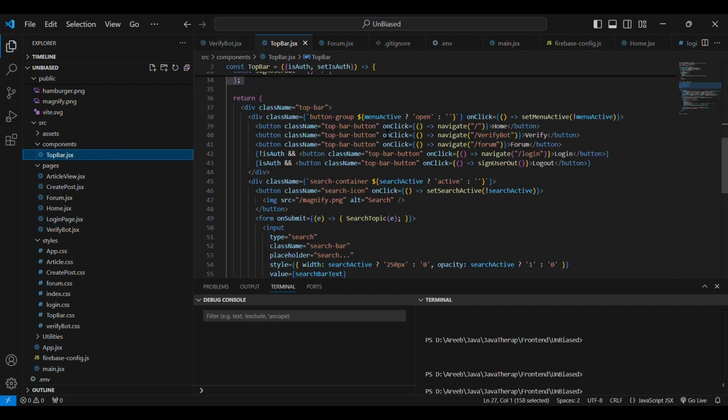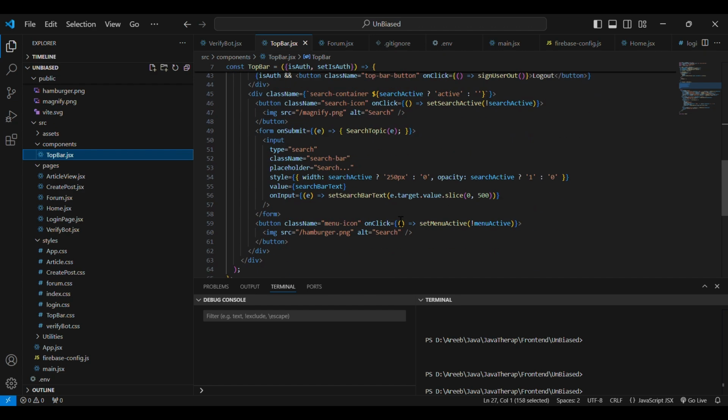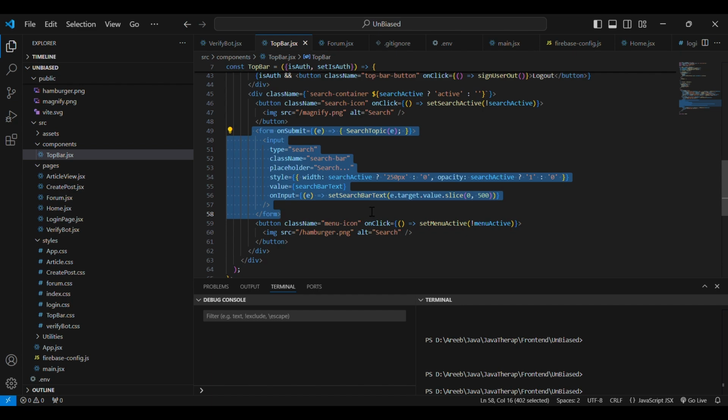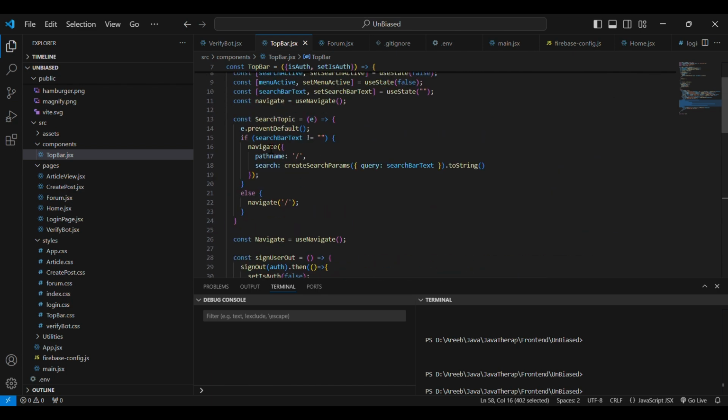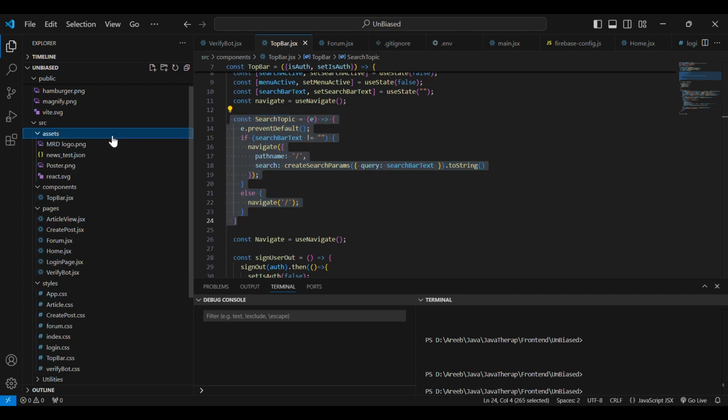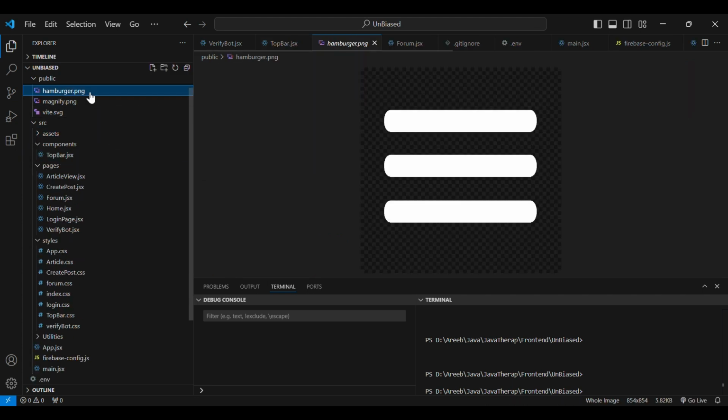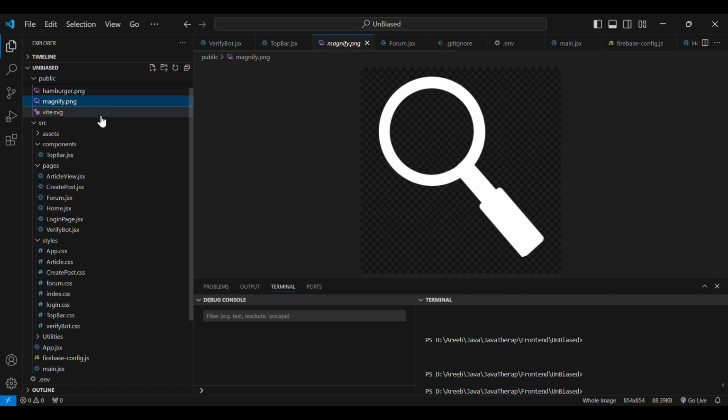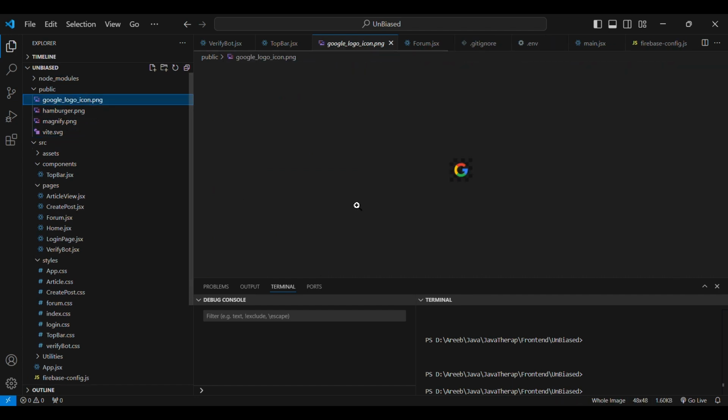Lastly, we have a top bar which contains the menu bar and the links to the different pages, and it also contains the search bar, which has a function dedicated to it. In fact, we have some icons also, such as the menu icon, magnify icon, and the Google logo. But that's about it for the front-end code.